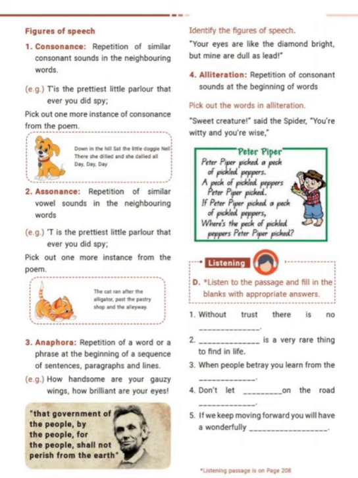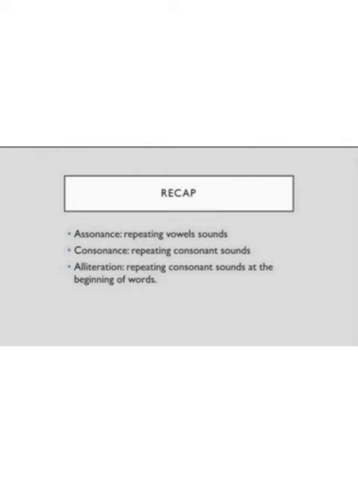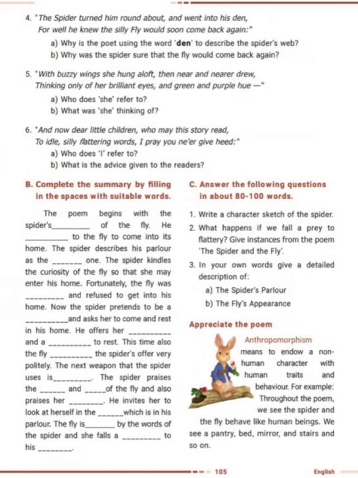Then see, assonance is repeating vowel sound, consonance is repeating consonant sound. Okay. Then alliteration is repeating consonant sound at the beginning of a word. So this is the difference. Okay, don't confuse yourself. Assonance is repeating vowel sound. It could be in any part of a word. Consonance is repeating consonant sound, right? Then alliteration is only at the beginning of a word. Repeating consonant sound only at the beginning of a word. That is the difference. I hope you understood, right?